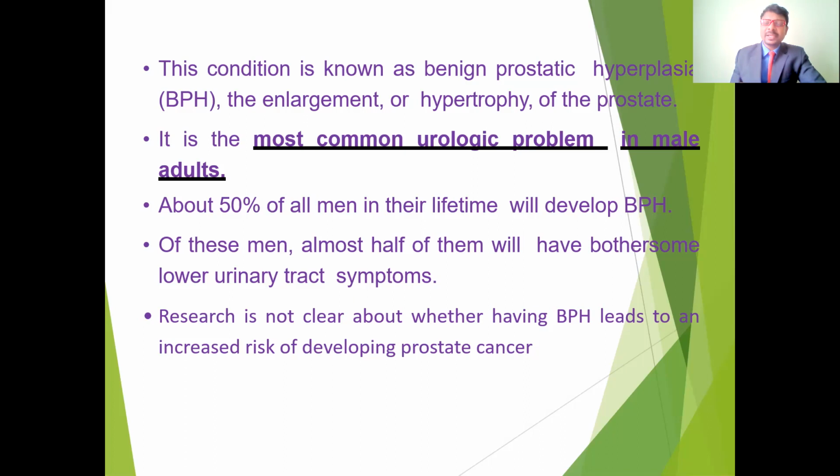So these types of complications may occur in the urinary tract, and it may also lead to urinary tract infections. Until now, the research is not clear about whether having benign prostatic hyperplasia leads to an increased risk of developing prostate cancer. Until now, no exact causative factor has been found for prostate cancer, whether it is because of the hyperplasia or because of any urinary tract infections. It is not clear how prostate cancer develops.